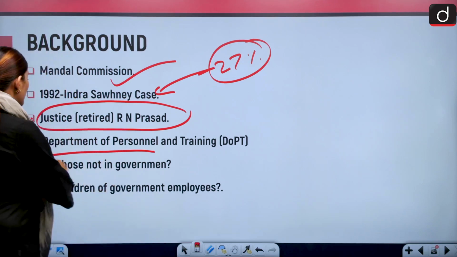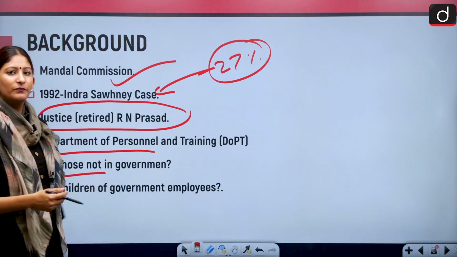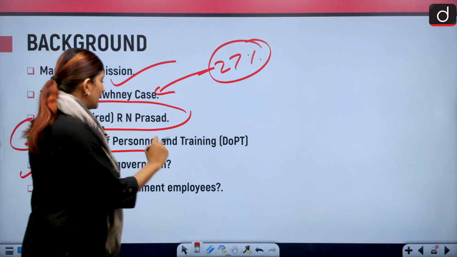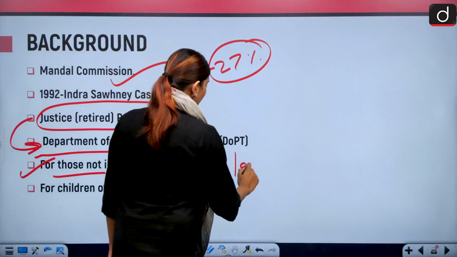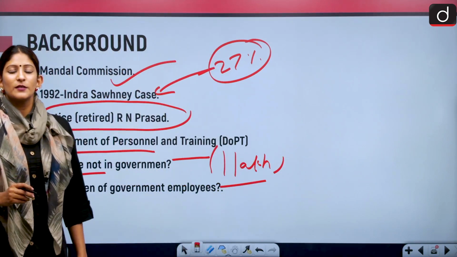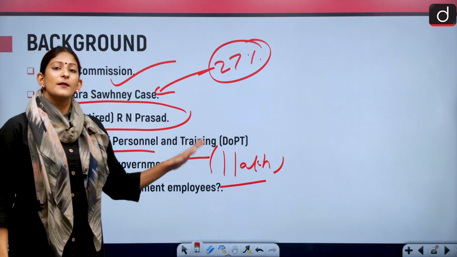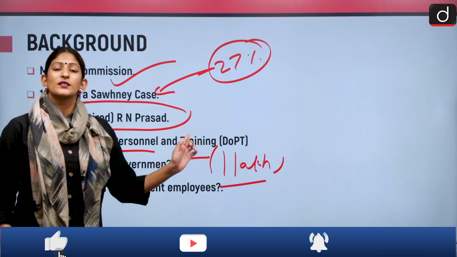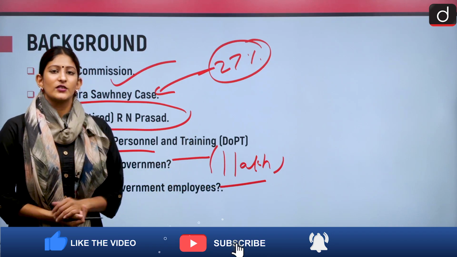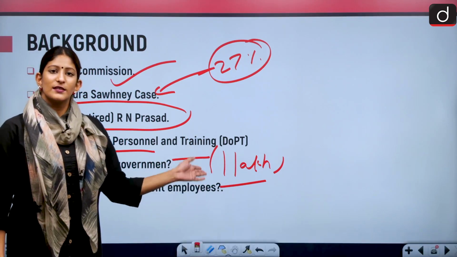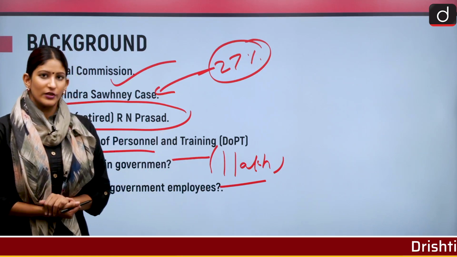For those who do not work in the government sector, an income threshold of rupees 1 lakh was set in 1993. If any person who is not a government employee earns beyond the limit of 1 lakh per annum, that person was considered to be in the creamy section, and persons who earned below this were considered to be in the non-creamy section.